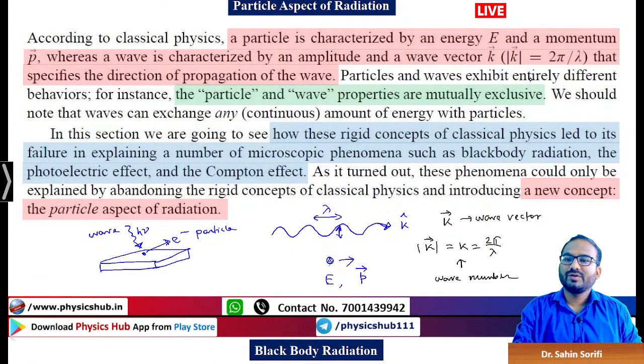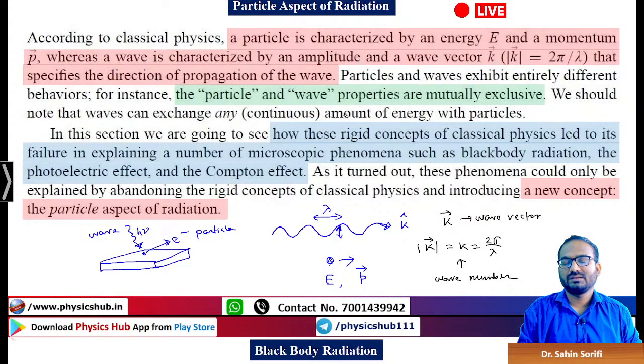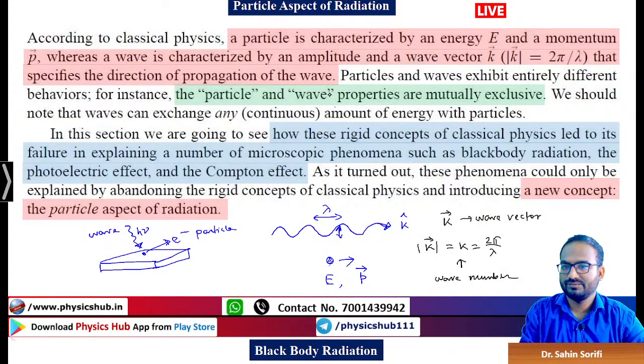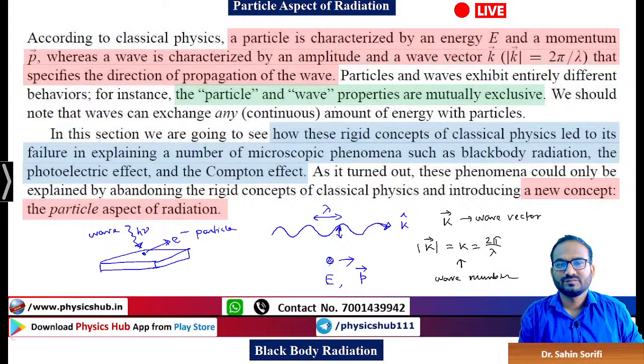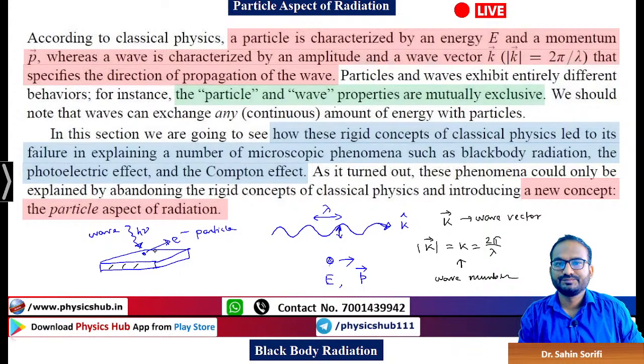So particles and waves exhibit entirely different behaviors. Classically, we cannot correlate the two, but from this kind of experiment we see there may be some correlation between the wave and particle aspects, and this was later given by the wave-particle duality of de Broglie.